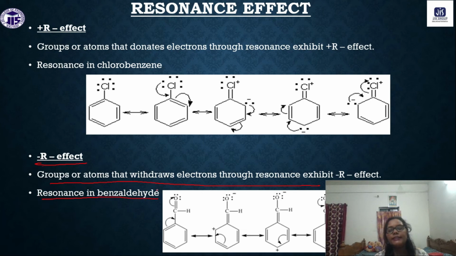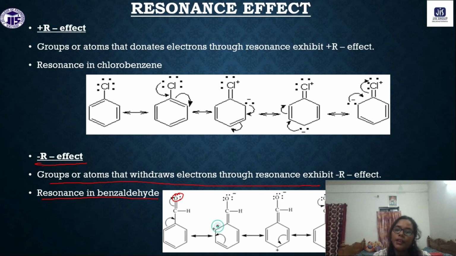Resonance in benzaldehyde: that means the functional groups which can withdraw electrons towards themselves from the ring structure through resonance. That is called the minus R effect, right. Like this, you can see this is benzaldehyde. What will happen is the pi electron will be abstracted by this oxygen atom, and thus this pi bond will move here and we have this type of resonating structure.